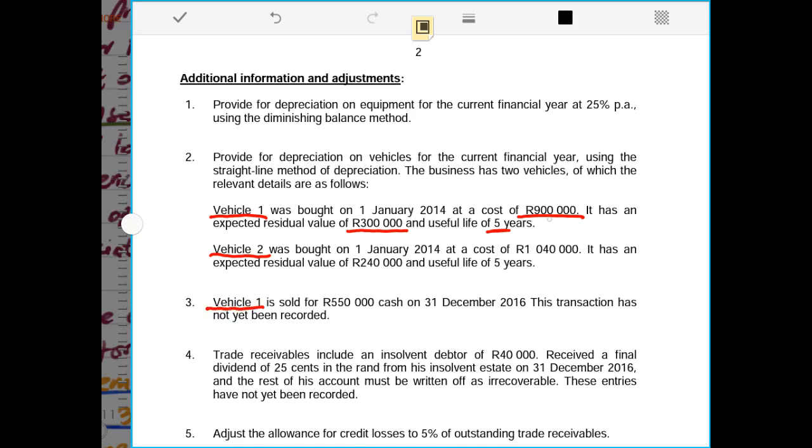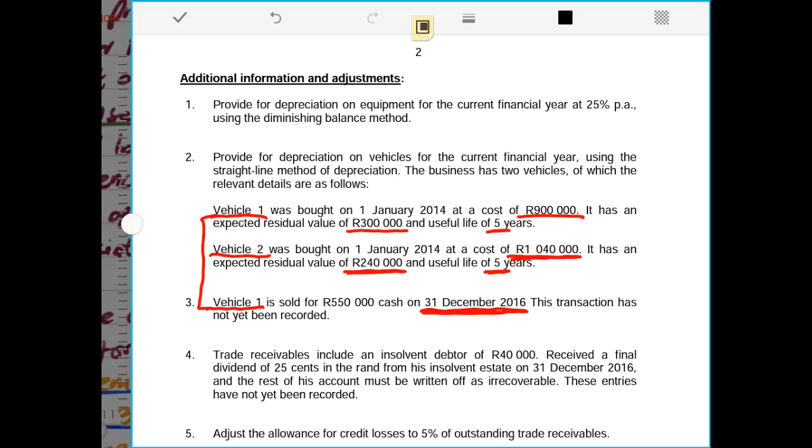Vehicle 1 had a cost of 900,000 rands and it was sold on the 31st of December, at the end of the current year. It means we have to account for the depreciation for the full accounting period, which is the year 2016. However, vehicle 2, with a cost of 1,040,000 rands, an expected residual value of 240,000 rands and a useful life of 5 years, was not sold until the end of the year.